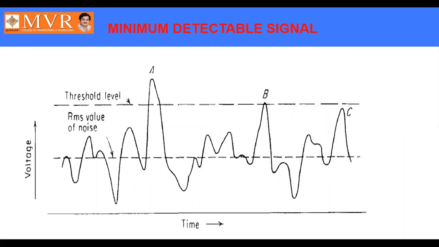the minimum detectable signal. The minimum detectable signal is the minimum signal that can be detected by the radar receiver. In order to detect the minimum signal, first of all, you need to set a threshold level. That threshold level is the required level at which the radar system should be able to receive the signal. First of all, we need to put a threshold level as shown in the figure. Whatever signals are received above the threshold level can be considered as targets, and any signal received below the threshold level can be neglected, as that is supposed to be noise.